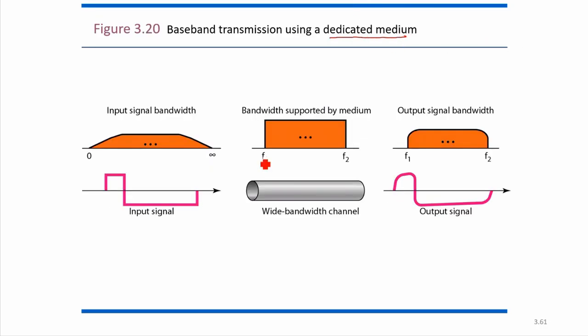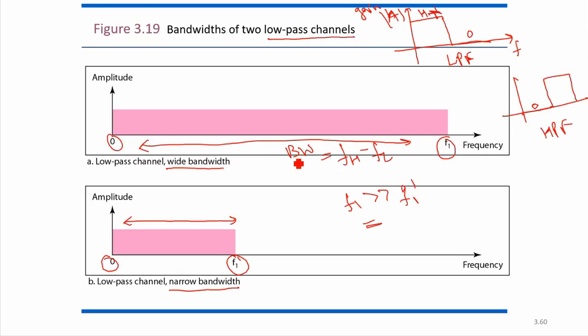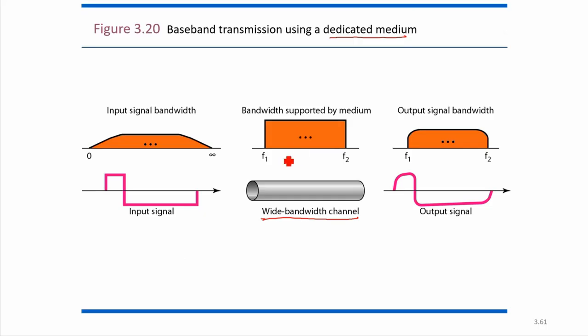So if a medium is there, it is going to say, here a wide bandwidth channel is there. Wide bandwidth means having high bandwidth, okay? So a high range of frequency. Input signals are considered as baseband signals. Baseband signals in the sense, it will have a bandwidth ranging from 0 to a particular frequency. Okay, so this is the baseband signal.